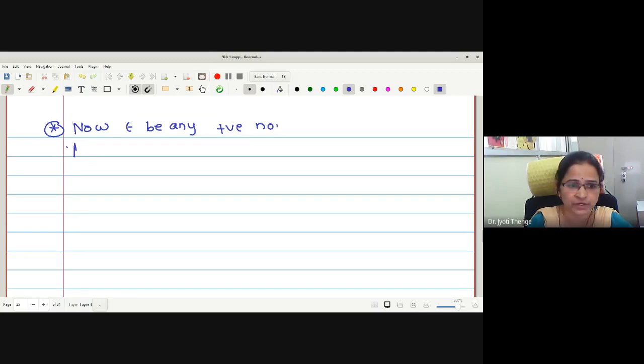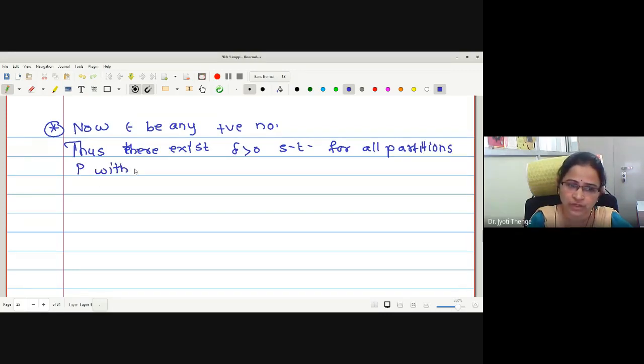Thus there exists delta greater than 0 such that for all partitions P with norm of P less than delta, we have